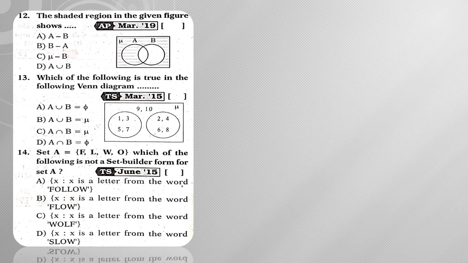If you observe, except set B, all the remaining part is shaded. That means we are leaving out set B. So out of this universal set mu, we are subtracting B. So this is nothing but mu minus B. This mu minus B is also called B complement. Right, so this is my answer.